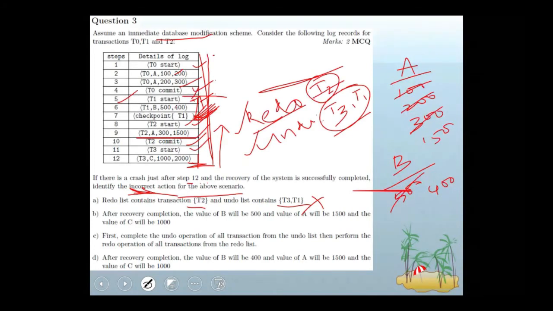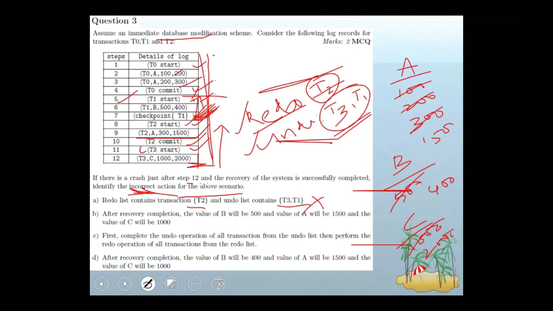Okay, and C is there, one more data, that C is initially 1000. And after this modification it is 2000. What operations are to be done? Redo and undo. First perform undo, then perform redo. Undo of T3 and T1.